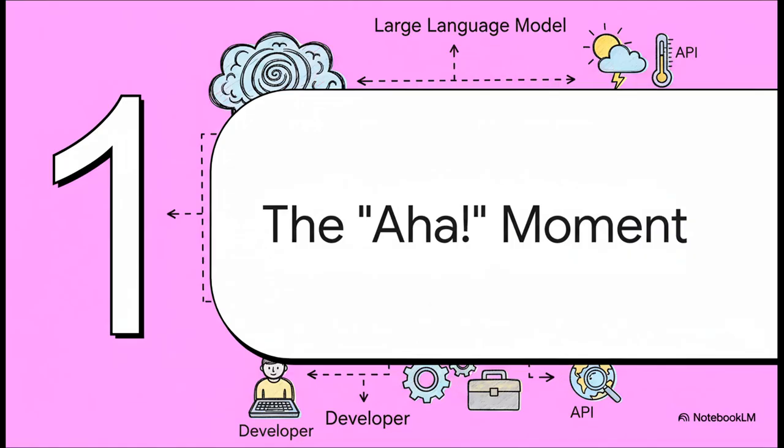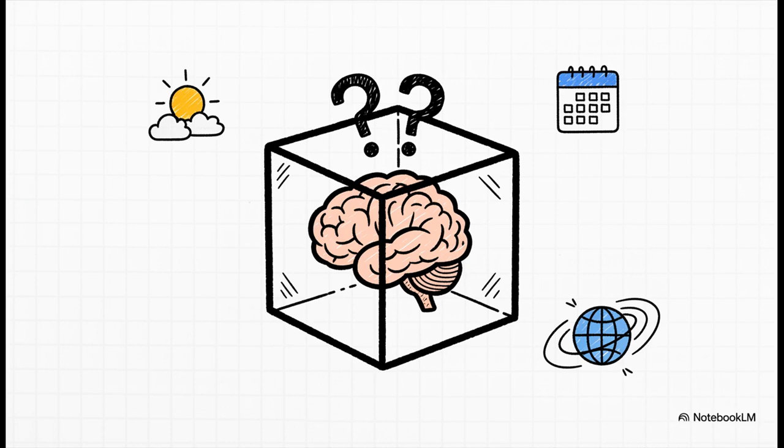Okay, so to even begin to build this, I had to have this one huge realization. It was my big aha moment, you know? And it all boils down to understanding what a large language model can do, and maybe more importantly, what it can't do by itself. I started thinking of it like this. A model, like Google's Gemini or any of the big ones, it's basically this brilliant brain, but it's stuck in a box. It's super smart, but its knowledge is frozen in time. It only knows what it was trained on, which is just a snapshot of the internet from the past. It doesn't have a live internet connection. It has no clue what the weather is in Amsterdam right now, or what it's going to be on Sunday. It just can't get live data. And once that single limitation really clicked for me, everything else just fell into place.